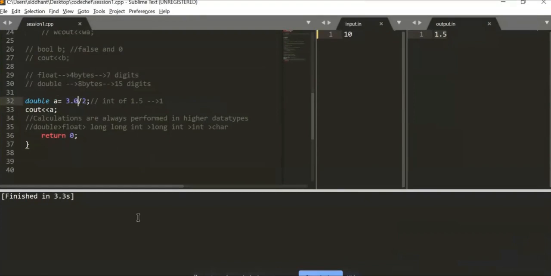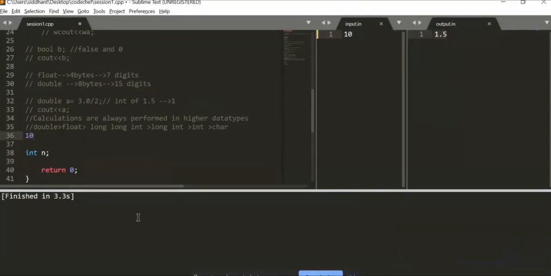So coming back to a previous example where we had an integer, int n, I will tell you the values of these three: the int, long int, and long long int.